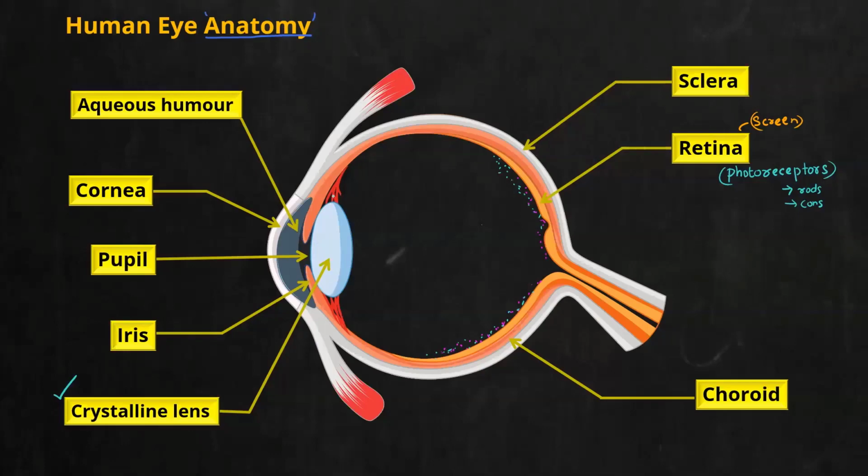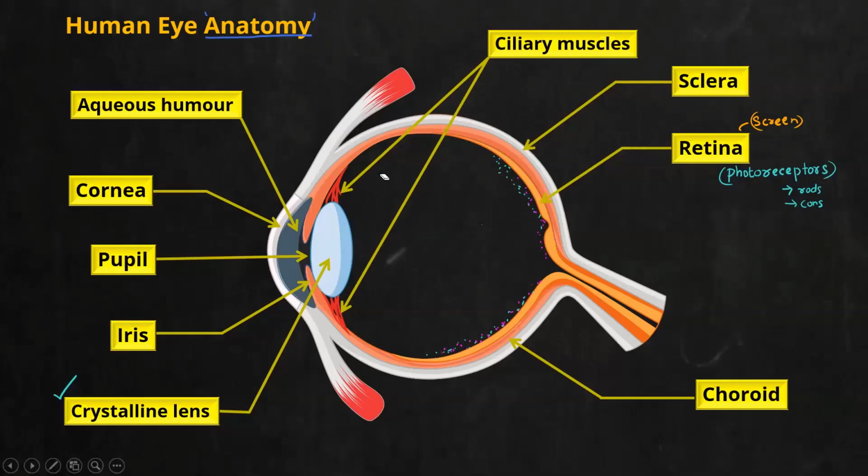If you see this lens, it is held together or fixed at this region by two kinds of muscles on the upper and bottom part. These two muscles we call ciliary muscles. So what are ciliary muscles? These are the muscles which hold the eye lens in its position. Depending on the movement of the ciliary muscles, there are two possible positions for this eye lens. Either it can be thick like this or it can be thin. The eye lens has the ability to adjust its own shape. It can be either thin or thick, and that is due to the movement of the ciliary muscles.